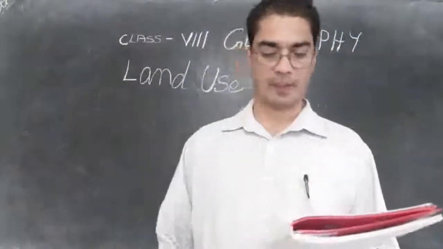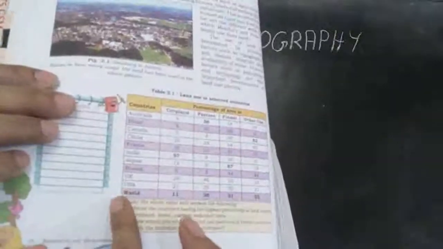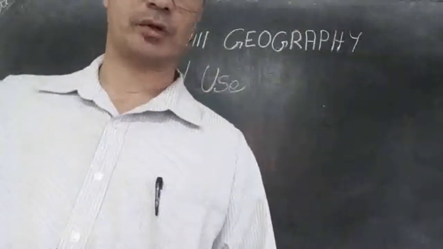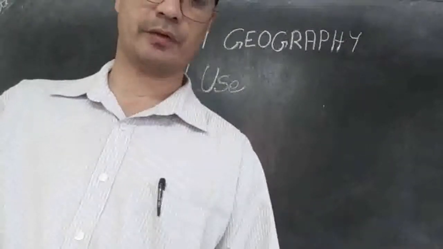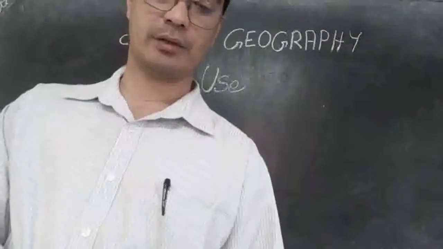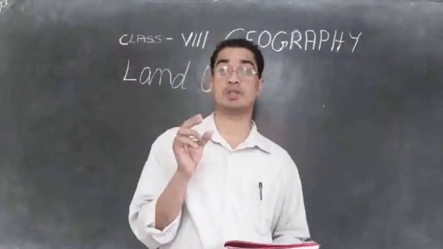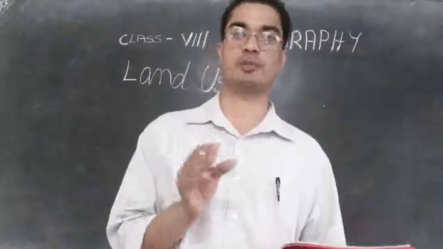Then there is a chart. You can see a chart given there. It is about different countries, how much land they make use of for different purposes. You can see how many countries are there: Australia, Brazil, Canada, China, France, India, Japan, Russia, UK and USA. 10 countries are given there. Let us study how these 10 countries are making use of their land, how much for what purpose and so on.